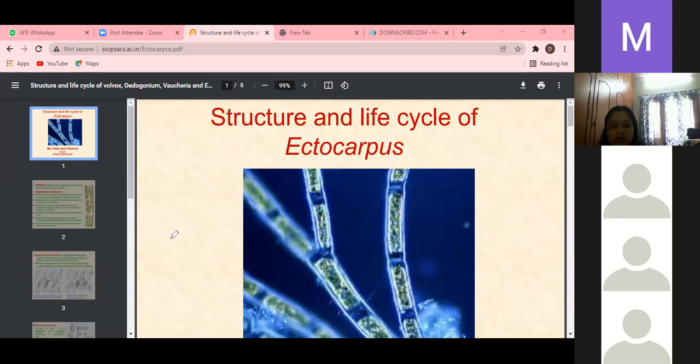What type of diversity? There is apical growth of the cell, at the tip of the cell. In that cell, new cells are produced above and below. How are the new cells produced? The meristematic cell cuts off new cells above and below. This method of adding new cells is called trichoblast. Very important. What is the name? That is called trichoblast.